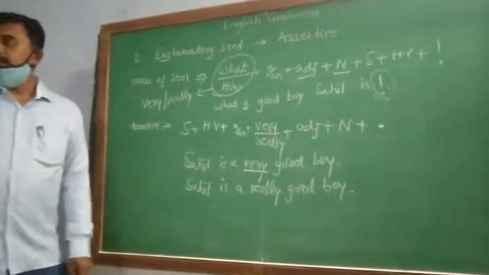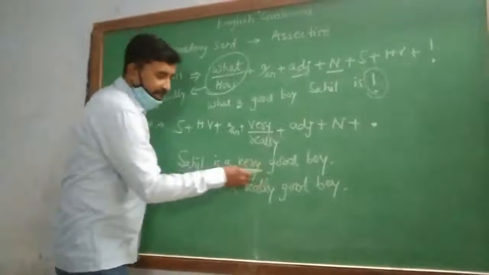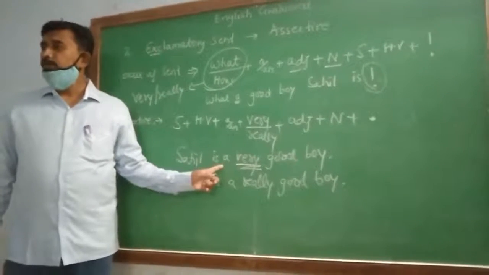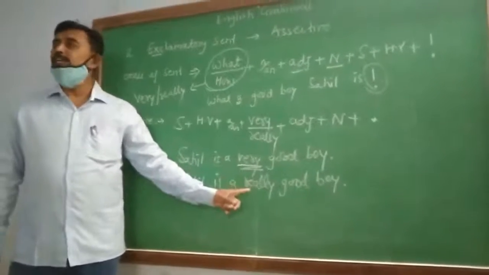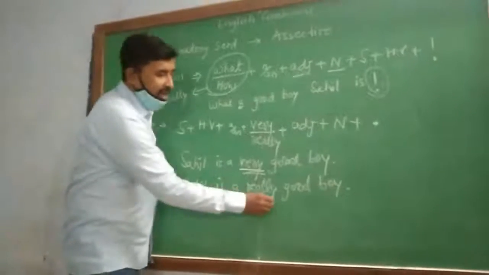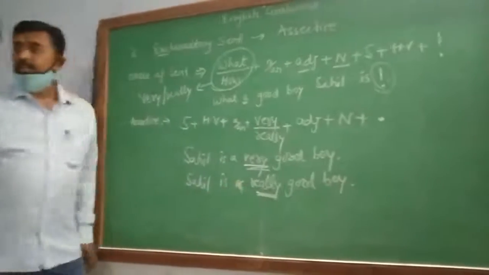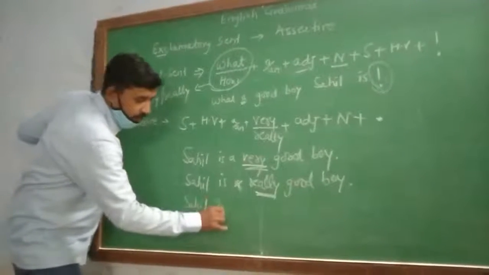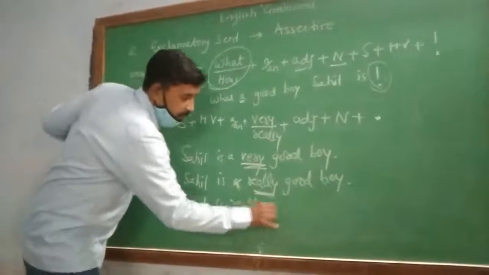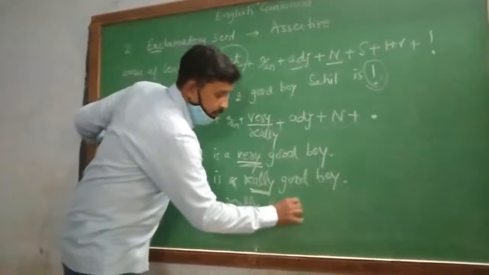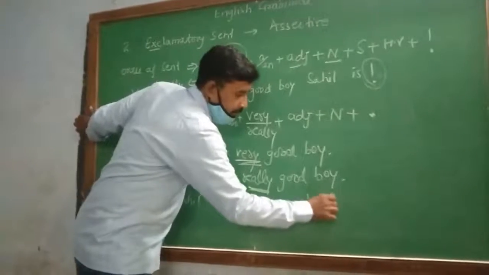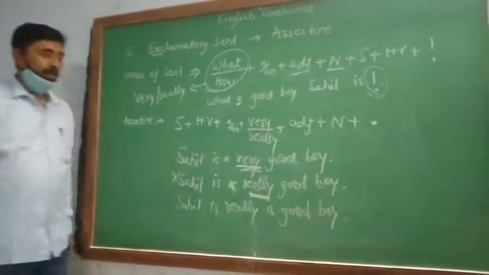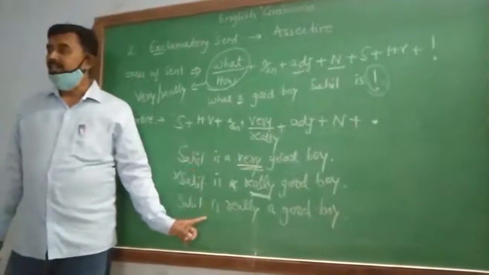Why is it incorrect? Reasons are there. Whenever very is used, the article always comes before very. But when you want to use really, the article comes after really. You cannot write a here. That will be incorrect. So the answer is: Sahil is really a good boy. Understood? So this way, you have to use very or really.